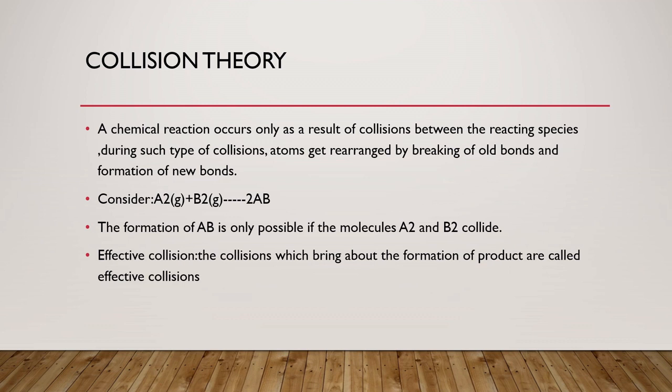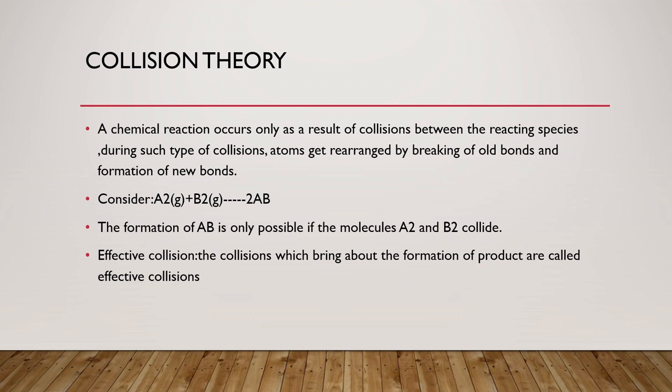For a chemical reaction, A must collide with B. Always remember, students, if a chemical reaction occurs, A must collide with B, then the formation of AB will take place. The formation of AB is only possible if the molecules A2 and B2 collide.